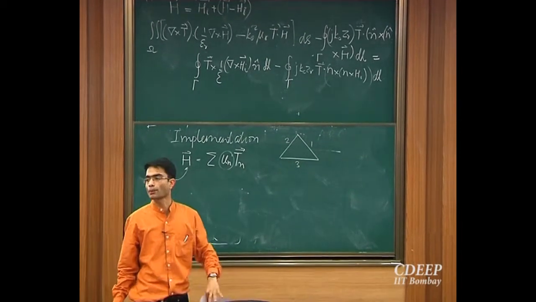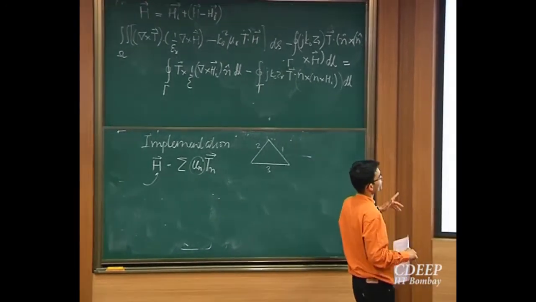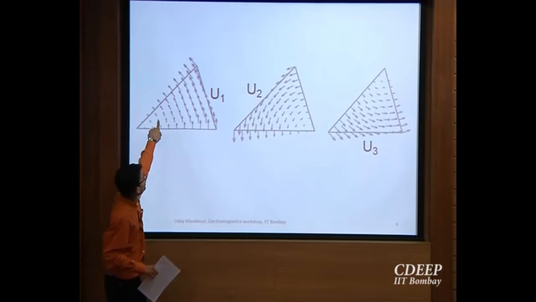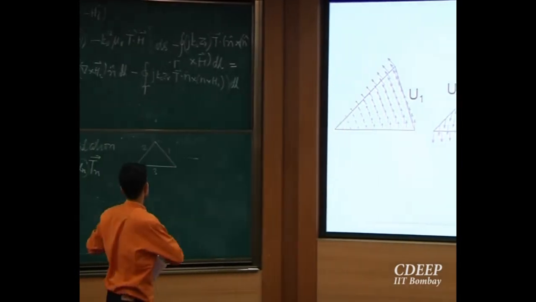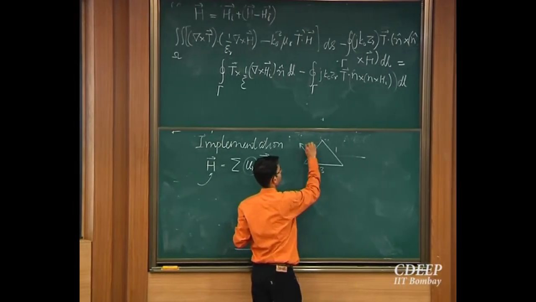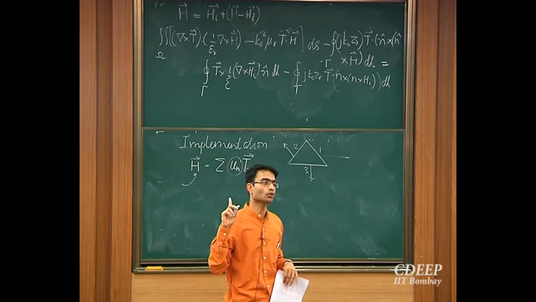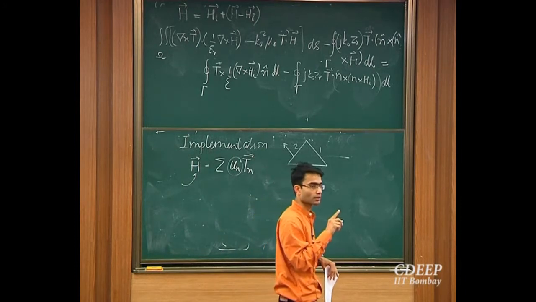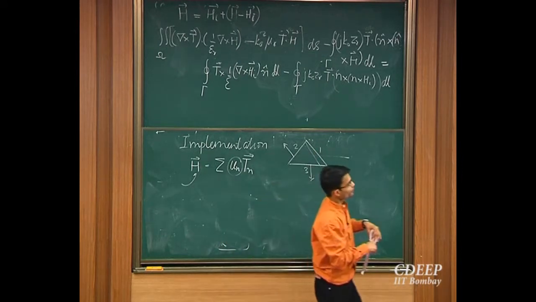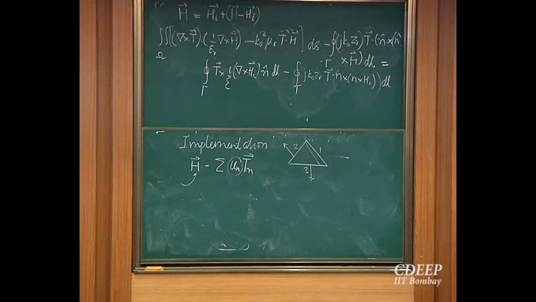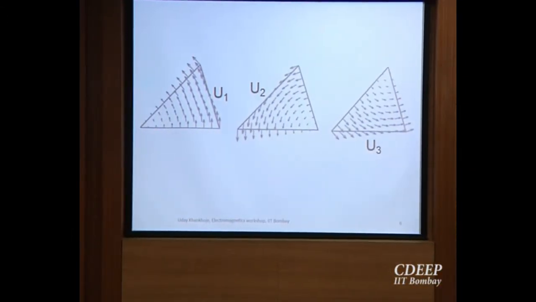So what are some of the properties of these edge functions? By looking at this, we can infer some of the things. For example, u1 along the other two edges is perfectly normal, right? So u1, for example, along 2 is going to be like this, along 3 is going to be like this. So this is one very useful property. It has no tangential component along other edges. The next property is that along itself, that means along this edge, if you look at the component of this u1 vector along this edge, it's going to be constant. So this is one of the properties of this basis function.